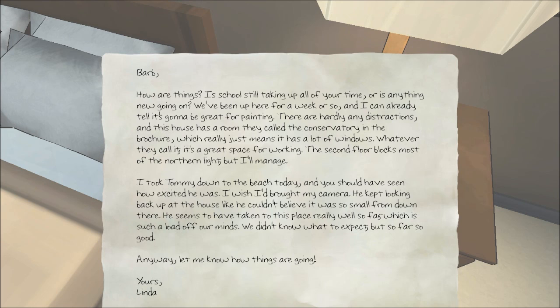I took Tommy down to the beach today, and you should have seen how excited he was. I wish I'd brought my camera. He kept looking back up at the house like he couldn't believe it was so small from down there. He seems to have taken to this place really well so far, which is such a load off our minds. We didn't know what to expect, but so far, so good. Anyway, let me know how things are going.